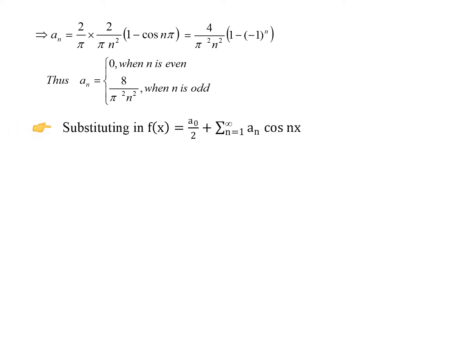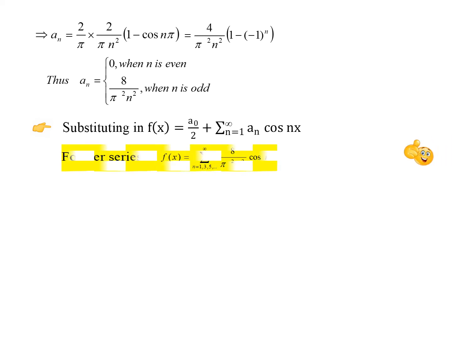Now let us substitute in the Fourier series. So f of x is sigma, in the place of an we substitute 8 by pi squared n squared into cos nx, and of course sigma n equal to 1 to infinity. Instead of 1 to infinity, here we are writing 1, 3, 5 etc., because an is having value only for odd terms. And remember a0 we got 0, so that's why the first term is 0 here.